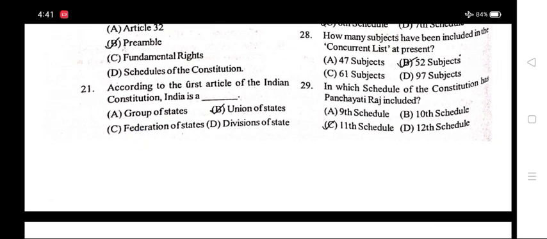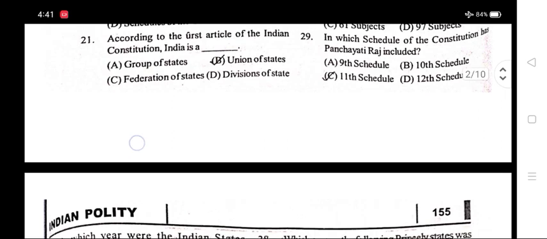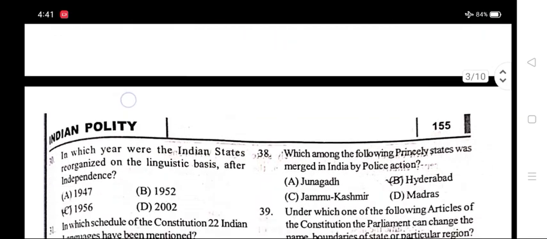Number 28. How many subjects have been included in the concurrent list at present? Option B, 52 subjects. Number 29. In which schedule of the Constitution is Panchayati Raj included? Option C, 11th schedule.